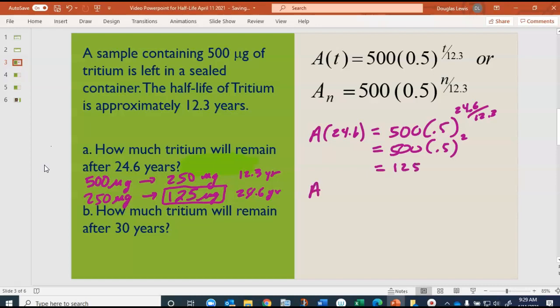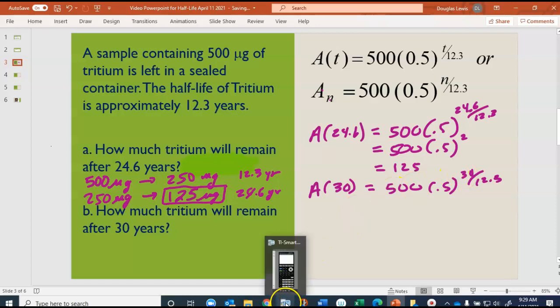Now we have A of 30 years. Typically in function notation, we put the argument in the parentheses there. You're going to be introduced to new notation where we use subscripting, and this is usually where we have sequences of numbers. But here, we're going to take A of 30 equal to 500 times 0.5 to the 30 over 12.3. Now 12.3 goes into 30 two point something times. We're going to go ahead and use our calculator to do that calculation.